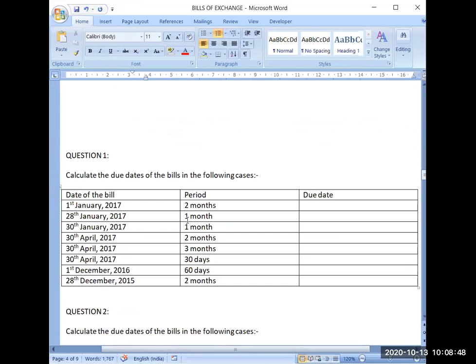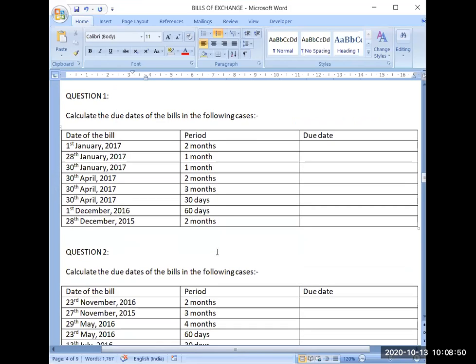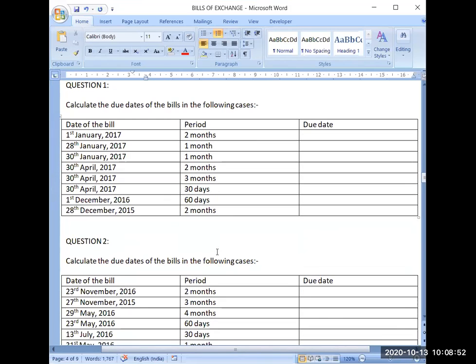Okay. Now we have to practice this calculation of due date first, because in journal entries we have to write the dates also. Whenever you are maturing the bill, you have to calculate that date on your own in the question. So you have to practice calculating due dates. Now here in the first column, the date of writing the bill is given.